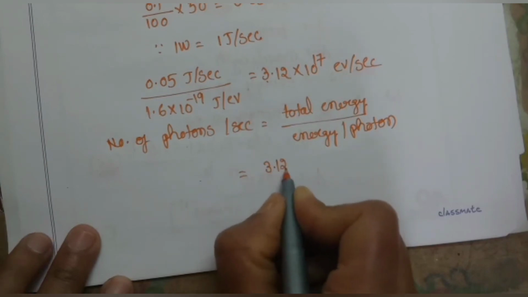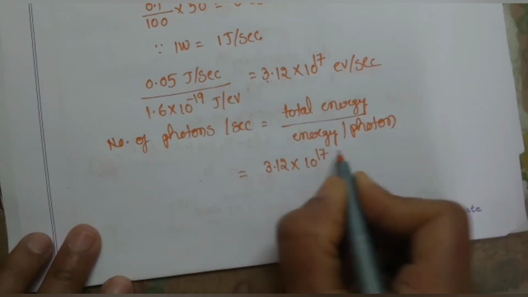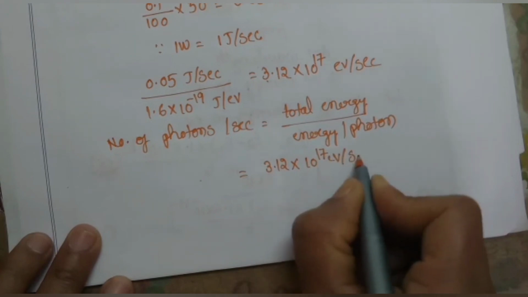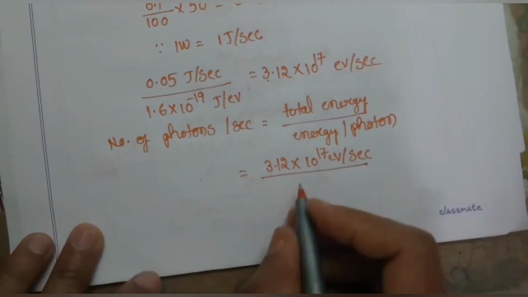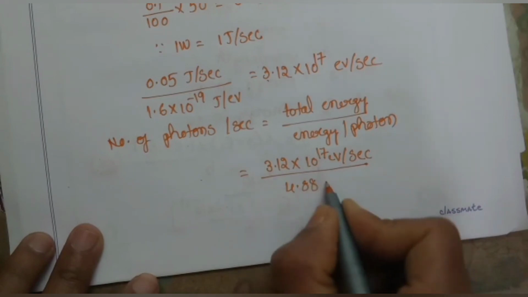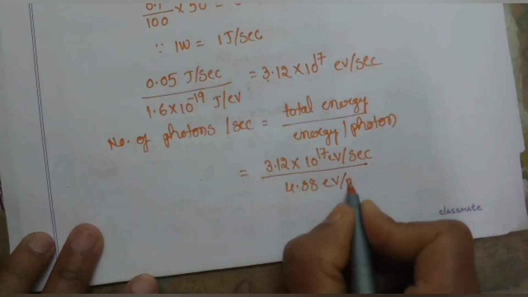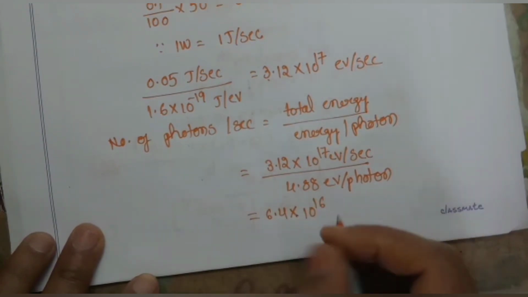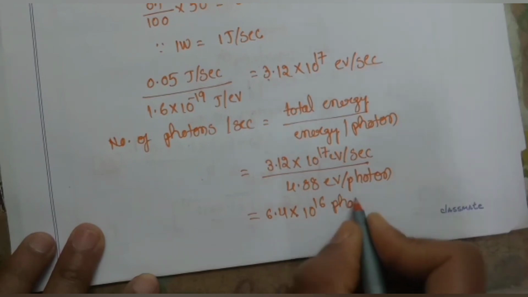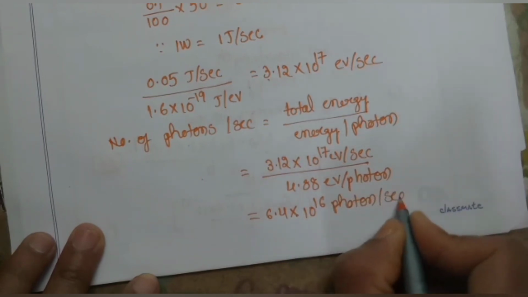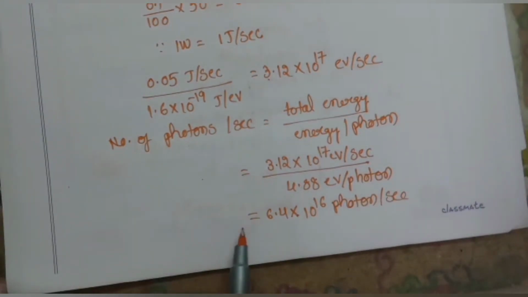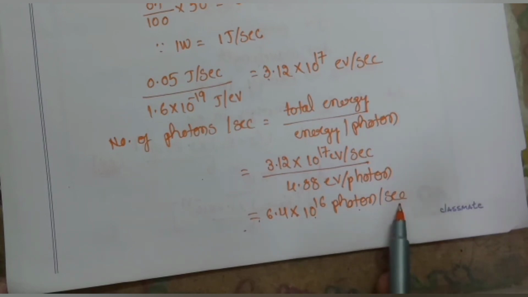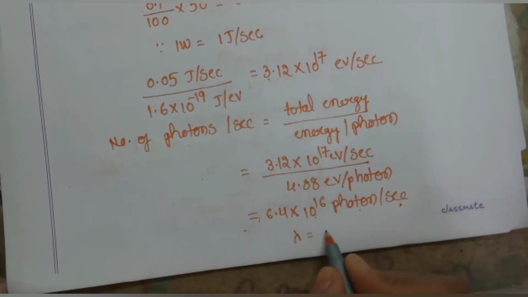From the above expressions we have 3.12 into 10 to the power of 17 electron volts per second by energy per photon, which is 4.88 electron volts per photon. So we get 6.4 into 10 to the power of 16 photons per second. That means we can say the lamp emits 6.4 into 10 to the power of 16 photons per second for a wavelength of lambda is equal to 2537 angstroms.